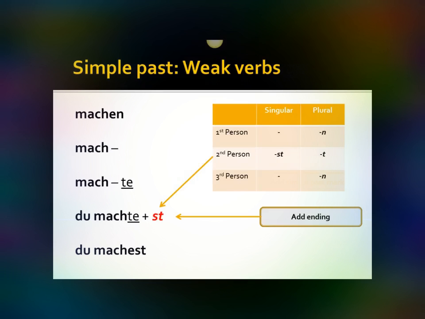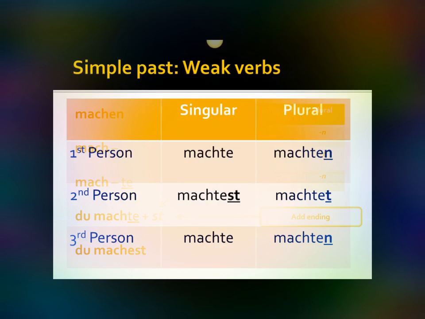So du machtest, and yeah, so that's what we have. You'll see in the upper right hand corner that in the singular we only have the ending in the second person singular. And actually, let's take a closer look at that slide. So this is what it looks like: machte, machtest, machte, machten, machtet, and machten.